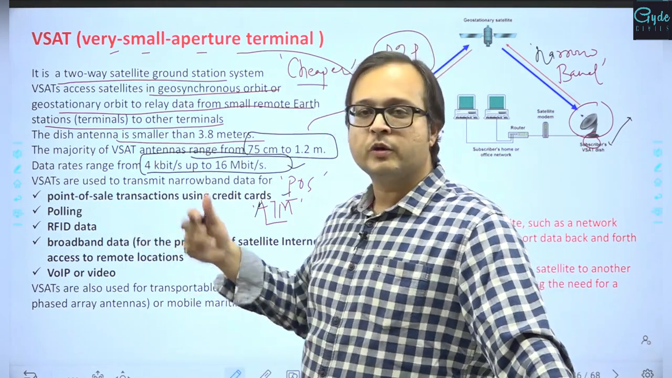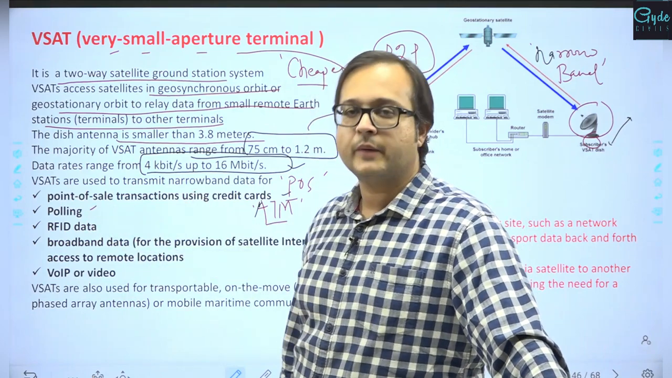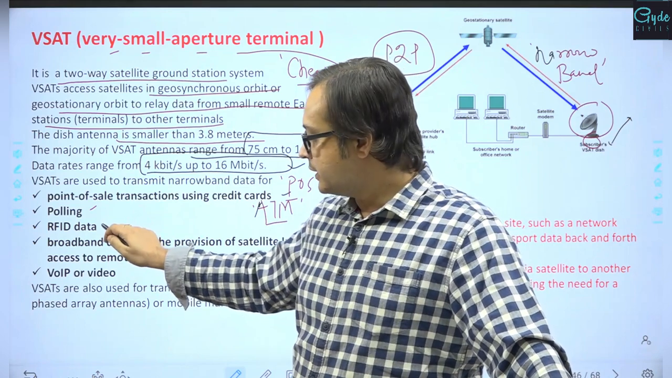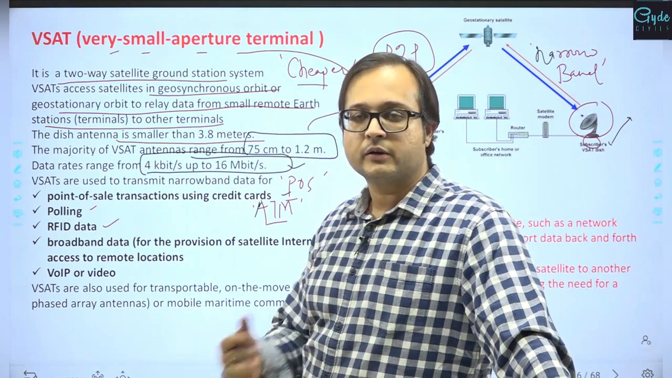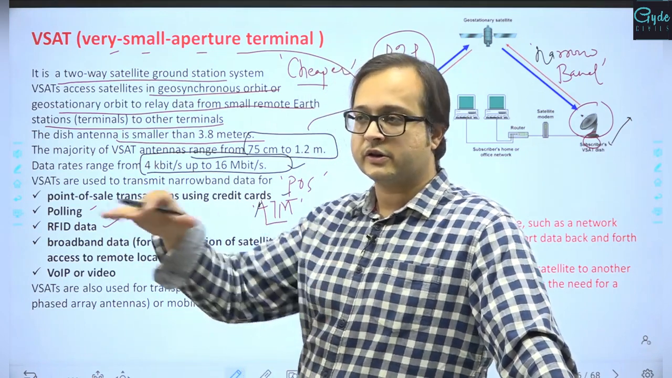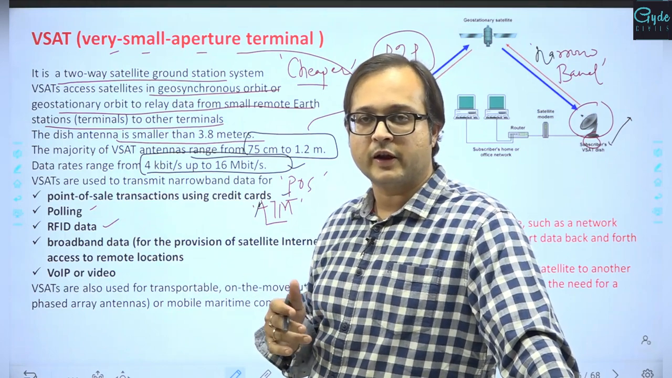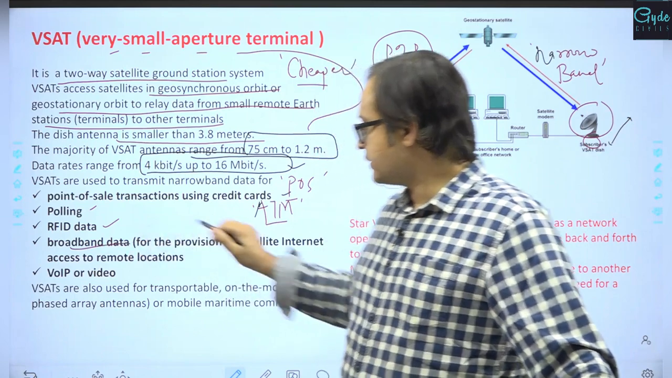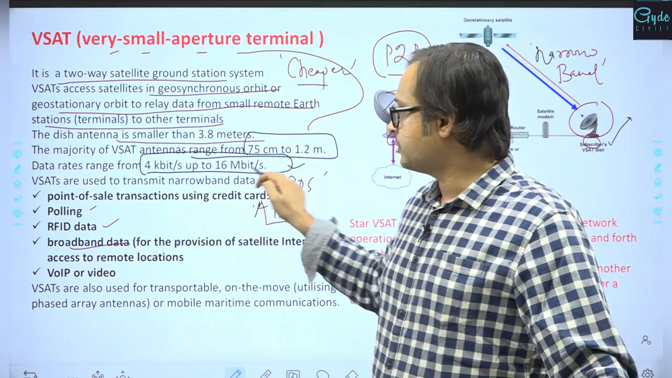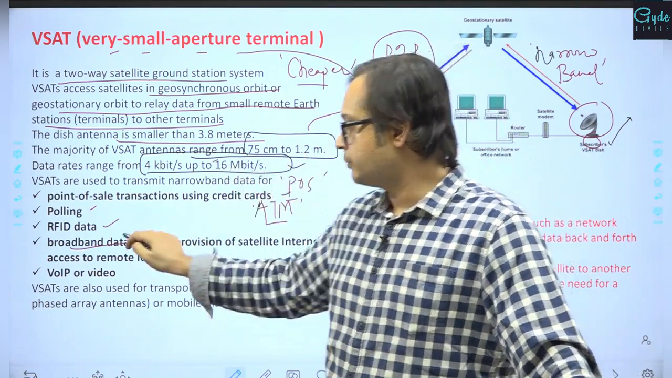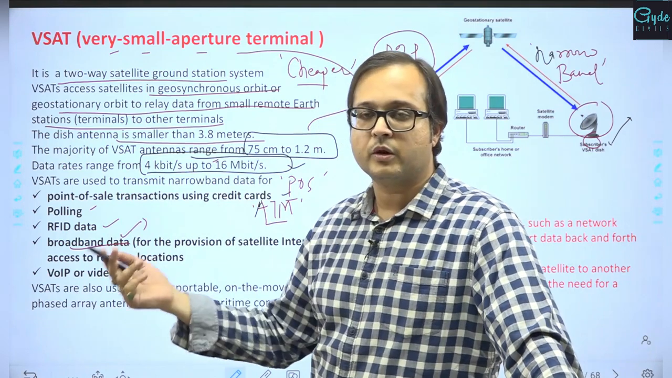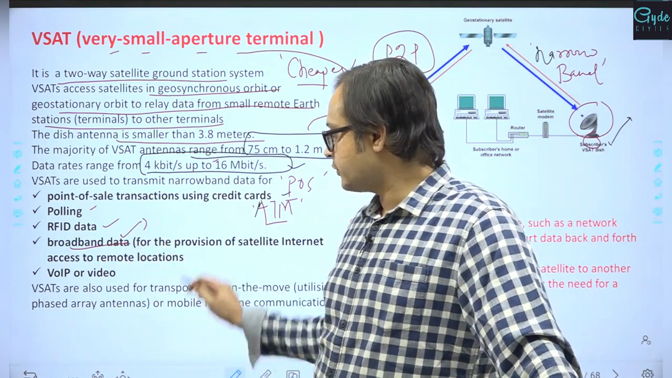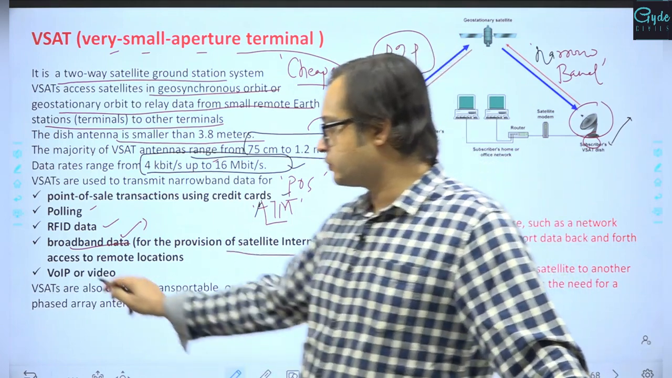It is also used in polling, election data, and even surveys. It also helps to transmit radio frequency identification data, connecting different stations that communicate for radio frequency identification. Broadband data can also be released since it can transmit up to 16 Mbps, and everything above 2 Mbps can be broadband. So that is also used here for the provision of satellite internet access to remote locations.